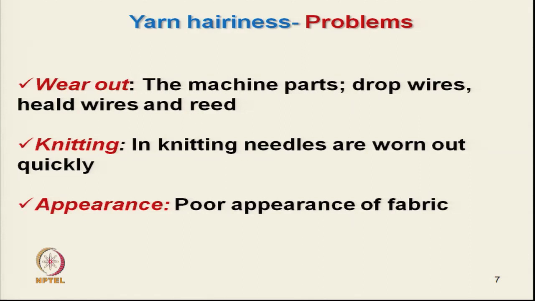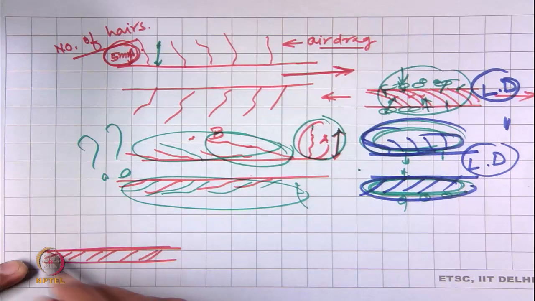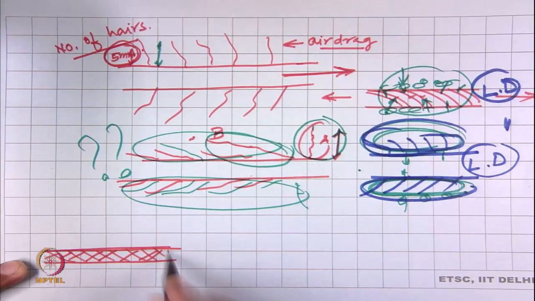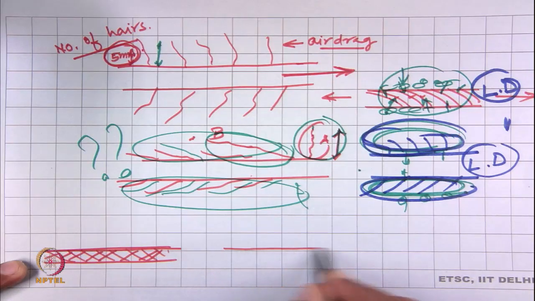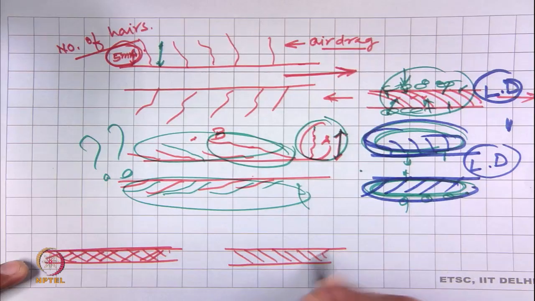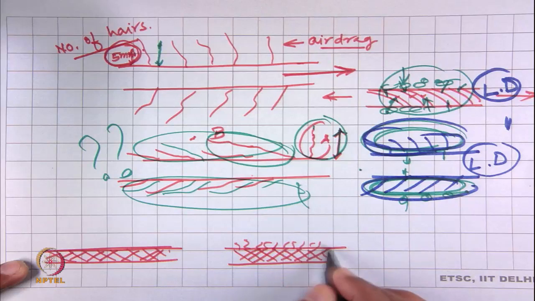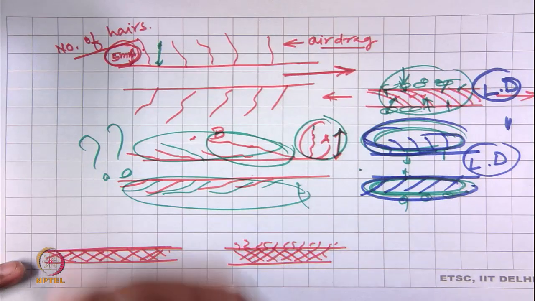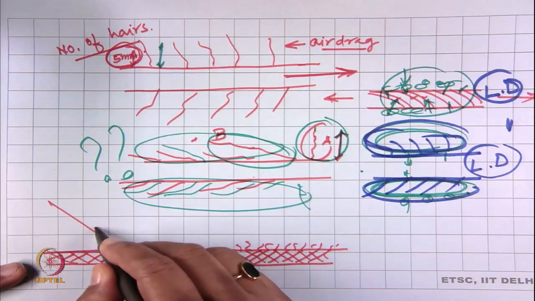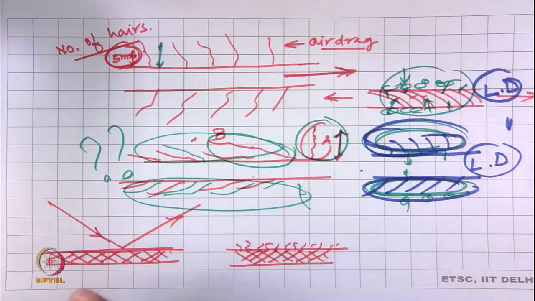Like, this is one fabric with a clear surface, without any hairiness. This is another fabric with a large number of hairs on the surface. Now, when light comes, this clean fabric will have regular reflection.